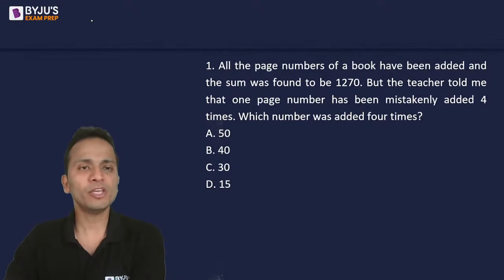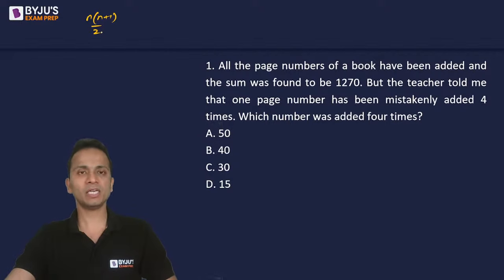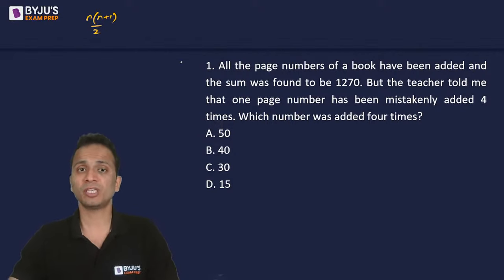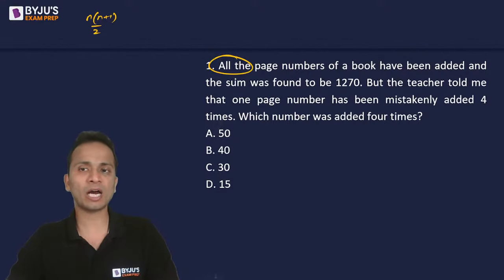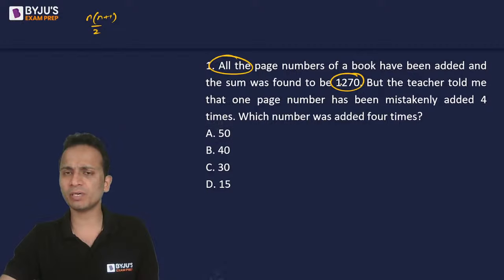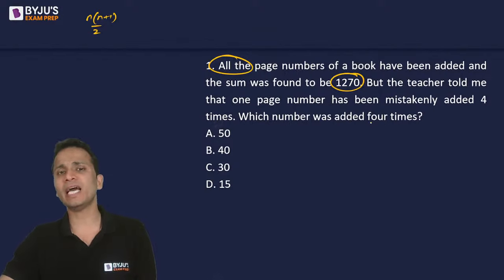Now for this question, you may use the formula n into n plus 1 divided by 2. This formula gives you the sum of first n natural numbers. Since all the page numbers of a book have been added, n into n plus 1 upon 2 should be somewhere near this number. Why am I saying that it should be near this number? Because this is not the correct value of the sum of the pages. So the correct value should be a little less than this, because one of the pages has been mistakenly added 4 times.